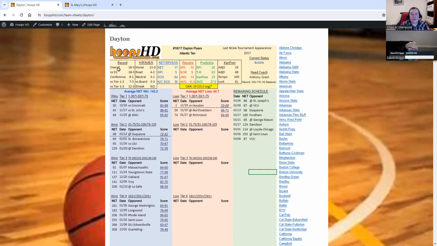Then we go through this next section here, all kinds of metrics up top, which is probably the main focus of what I want to do by doing this show, because a lot of this stuff may be Greek to some people. The top left corner I think is fairly self-explanatory. It's the record. So there's an overall record, and that is basically what it says. And then D1 is Division One.